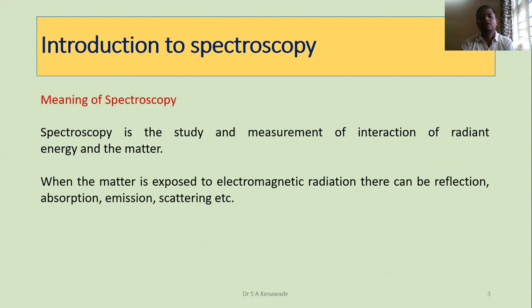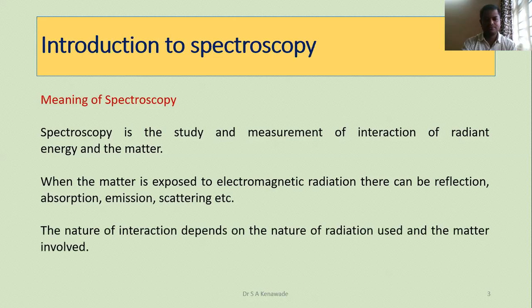When the matter is exposed to electromagnetic radiation, there can be reflection, absorption, emission, or scattering. When a matter is placed in front of electromagnetic radiation, this matter will reflect some electromagnetic radiations. Sometimes it will be absorbed, sometimes emitted, and sometimes scattered. This study is involved in spectroscopy.